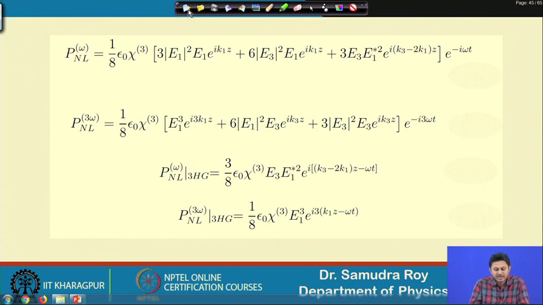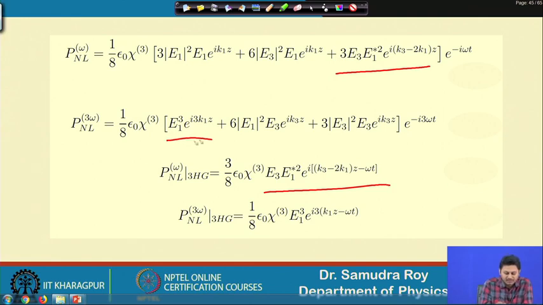So, once we identify the field, as I mentioned, since we are dealing with third harmonic generation, we need to only consider the third harmonic generation terms inside this P nonlinear. So, in P nonlinear omega, this field is related to third harmonic. So, I write this part here, and for P nonlinear 3 omega, we only write the third harmonic term, which is this one, and I write this here.